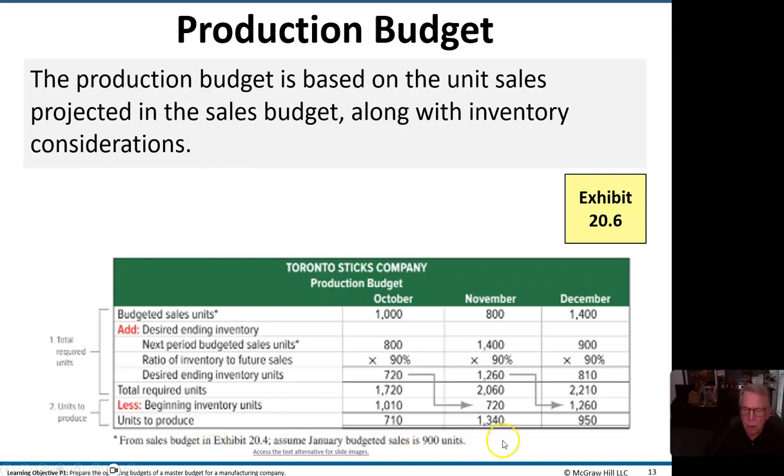Now, from a sales budget, then we're going to assume 900. Now, this is a bit theoretical in that we probably would smooth this out a little bit as a practical measure rather than lay off our workforce and bring them back on.